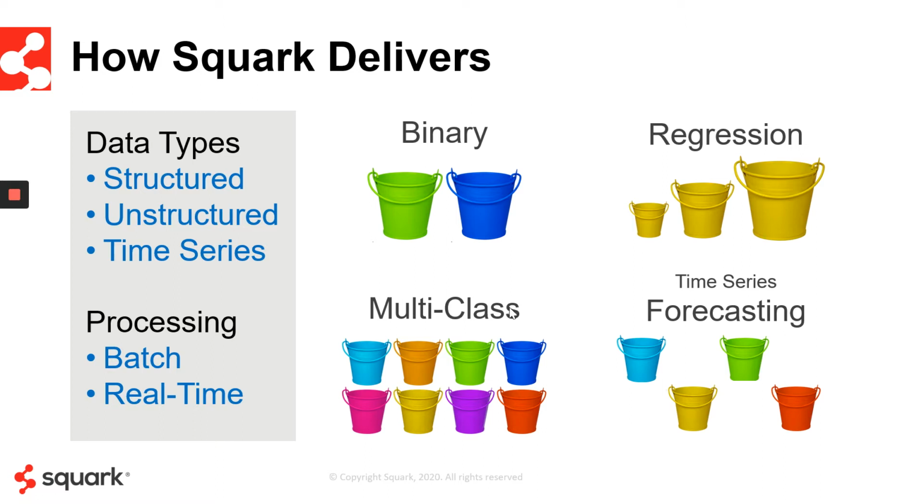Another example of a binary classifier may be predicting which of your contacts are to become marketing qualified leads. We learn from your historic contact data to determine which ones have become marketing qualified leads, and we use the model we create to identify which new contacts have the highest probability to become marketing qualified leads. Again, another example of a binary classification.